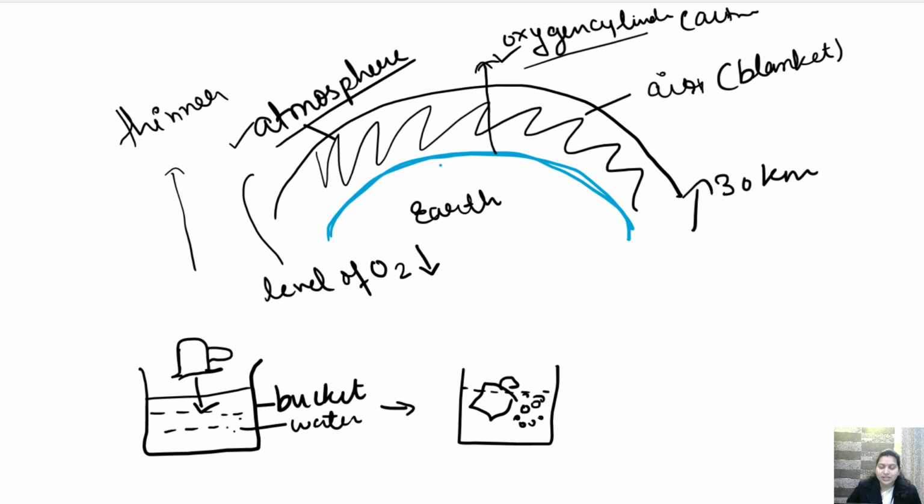Have you ever seen it? Have you ever done it? While taking bath, you put a mug inside it and just turn it inside the water. So what you will see, the bubbles will come out. Okay, so what is that bubble? वो bubble कैसे बन रहा है? That is because of air. That is because of air that is present in the water.